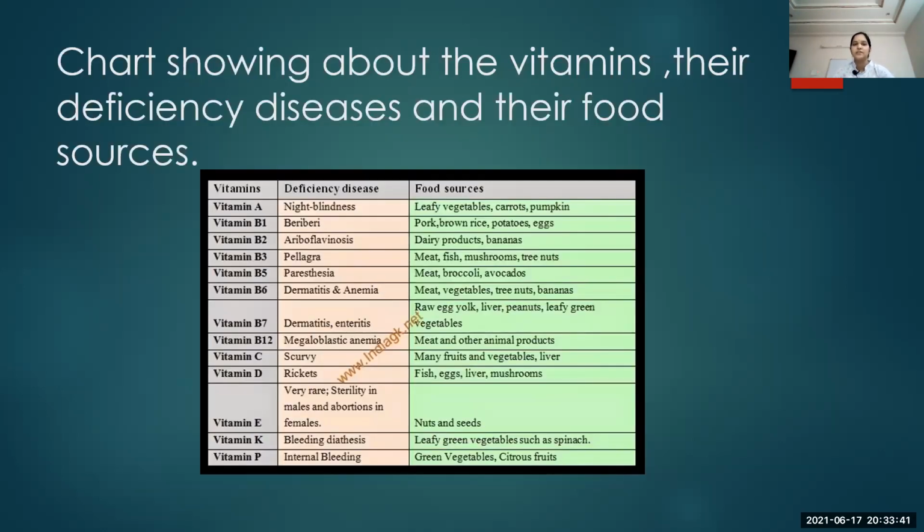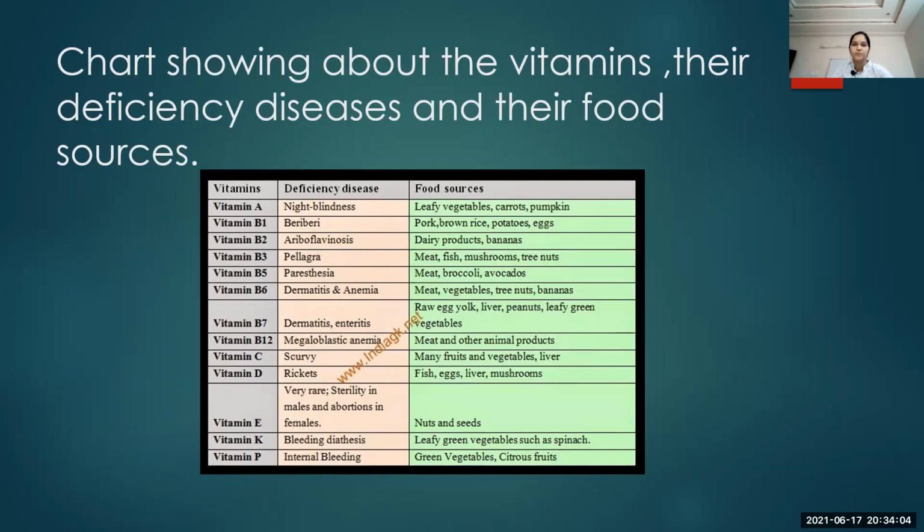This chart shows the vitamins, the deficiency diseases caused by the deficiency of each vitamin, and the food sources which help supply the amount of vitamin required in our body.